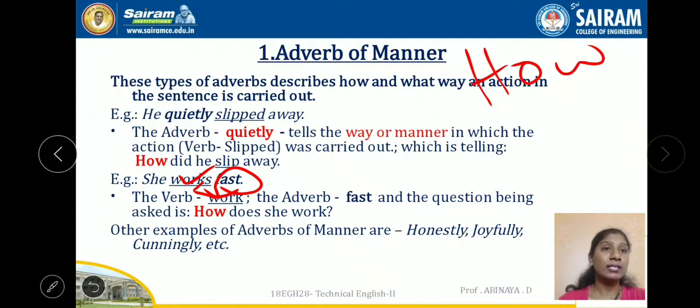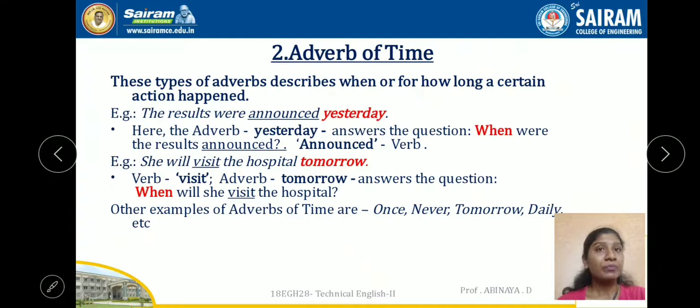Okay, let us go for the next type, adverb of time. These types of adverbs describe when or for how long a certain action has happened. It is telling about the time of an action. The results were announced yesterday. Here the verb is announce, the action. It is an action that happened, but when did it happen? Yesterday. So, this yesterday is telling about when the action has happened. Here the adverb yesterday answers the question when were the results announced.